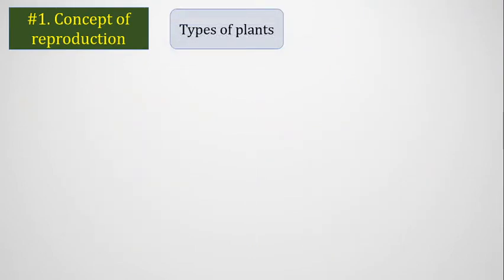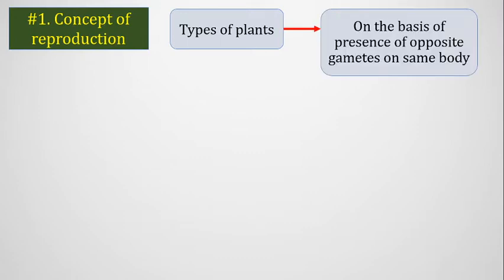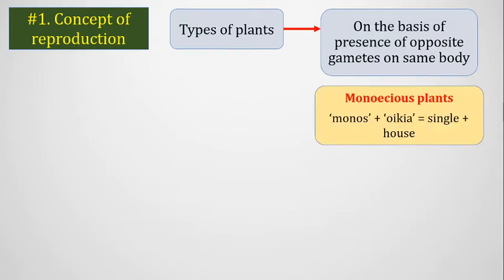Now we will classify plants on the basis of the presence of opposite gametes on the same body. In your book you will find terms such as monoecious plants, dioecious plants, and bisexual plants. So what do they mean?